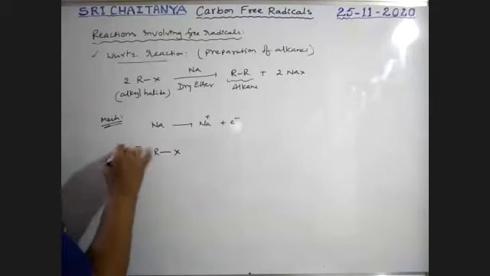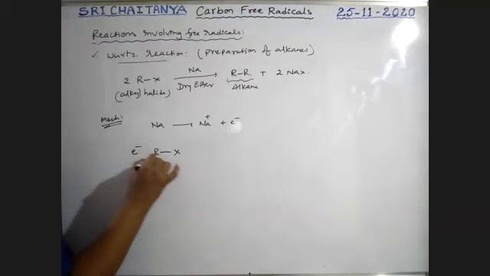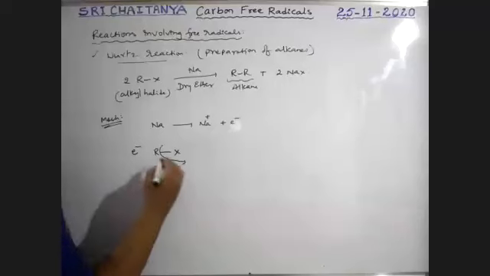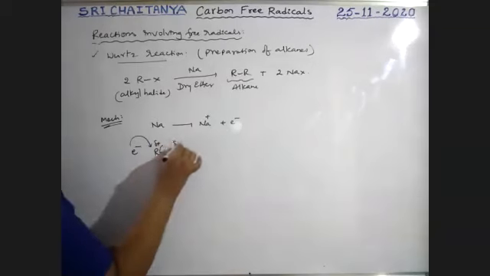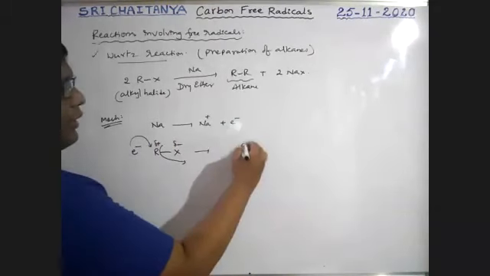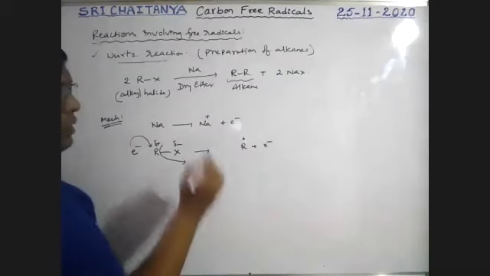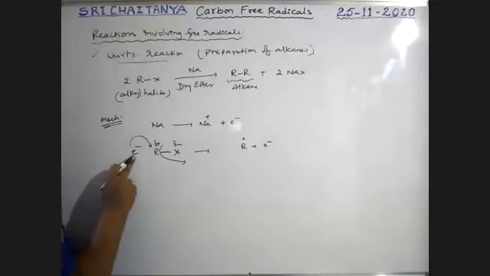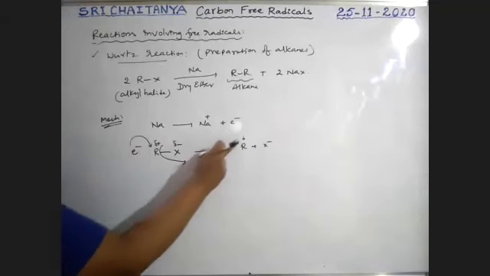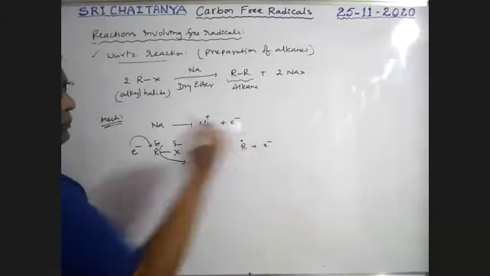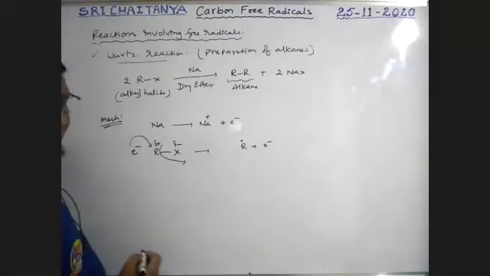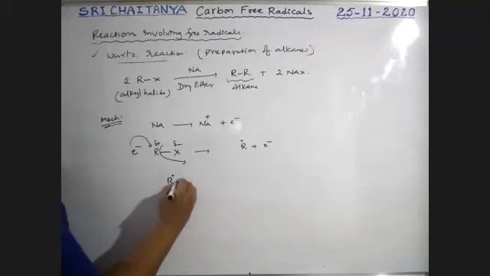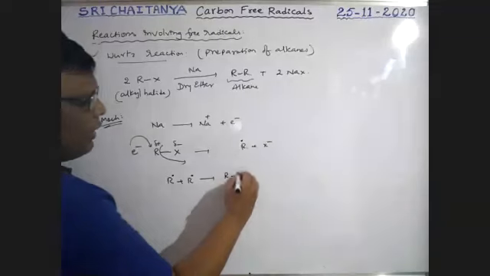See here. This is a highly electronegative element, boys. The electron attaches to this one. Actually, it is partial positive, partial negative. That gives alkyl positive plus X minus as the product. This alkyl positive is attracted by the unpaired electron and the charge is neutralized. That becomes a radical, and that is X minus. Now that alkyl radical combines with another alkyl radical, giving the R-R product.